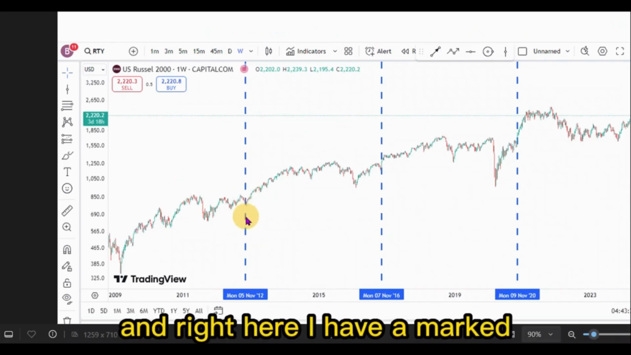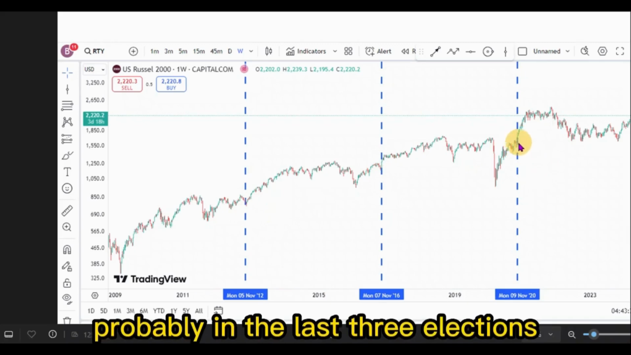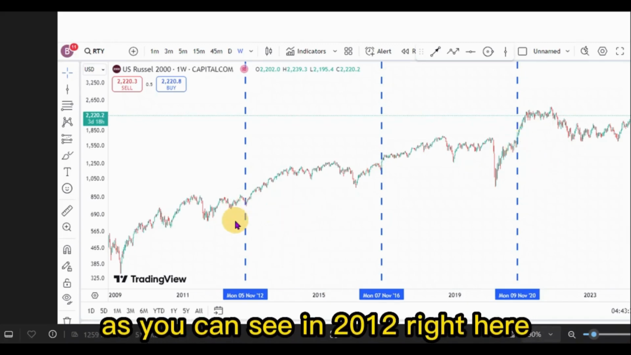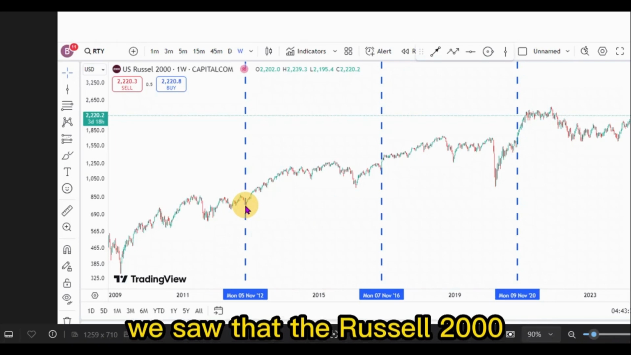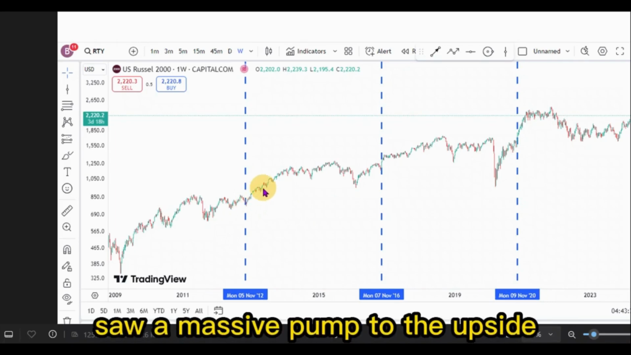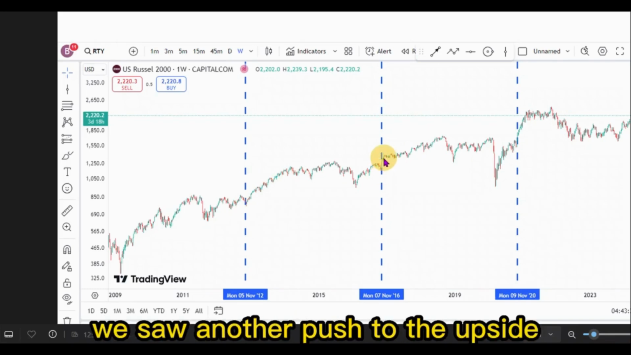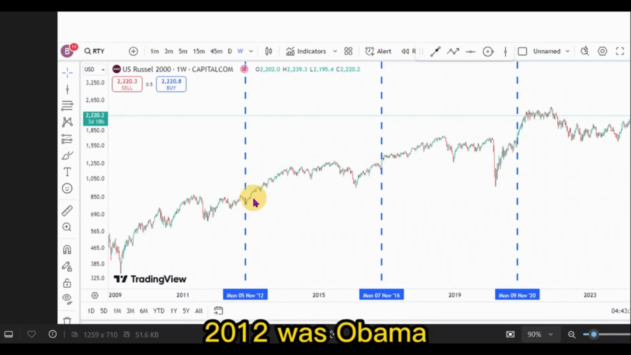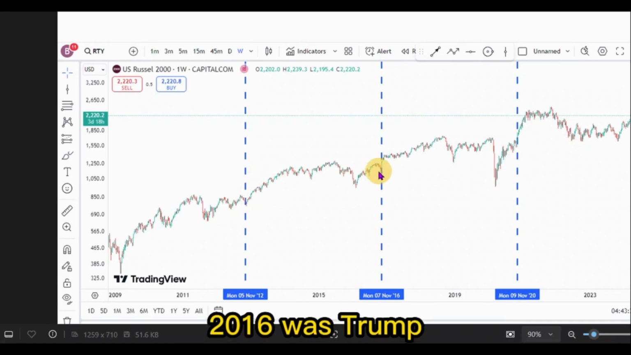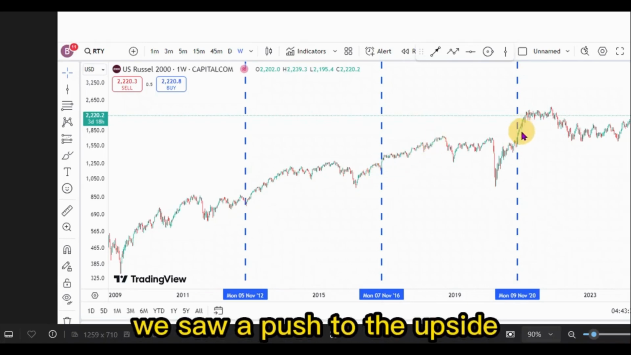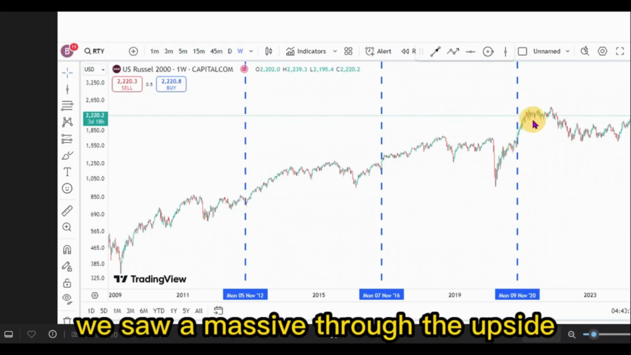And right here, I have marked every single place where we had elections, probably in the last 3 elections. As you can see in 2012, right here, this was after the elections. We saw that the Russell 2000 saw a massive pump to the upside. The same thing happened in 2016 when Trump won. We saw another push to the upside. 2012 was Obama, we saw a push to the upside. 2016 was Trump, we saw a push to the upside. 2020 was Joe Biden, we saw a massive push to the upside.